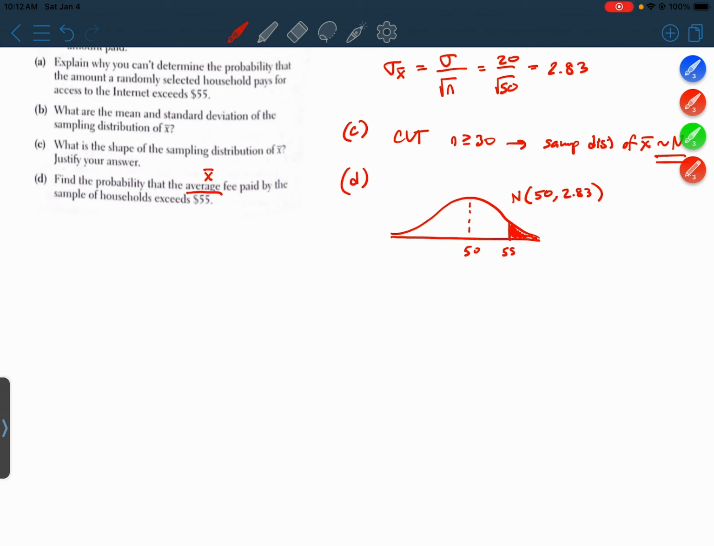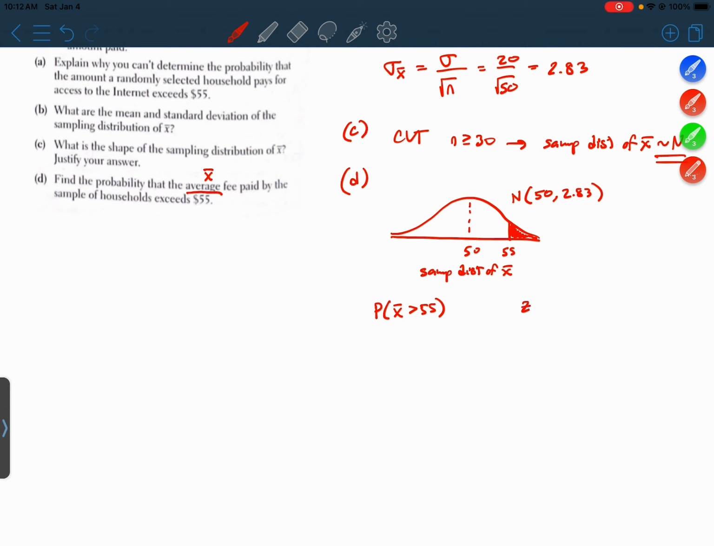All right, let's label this distribution. This is the sampling distribution of X bar. And we can even write some notation here. We want to find the probability that X bar is greater than 55. All right, so to figure this out, we need to standardize. Let's erase this here.